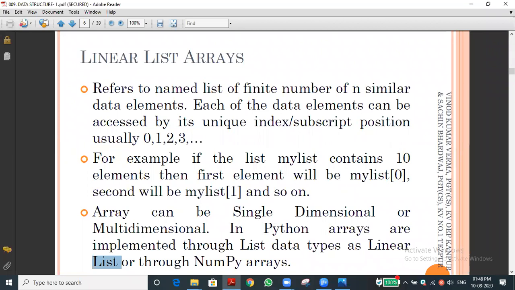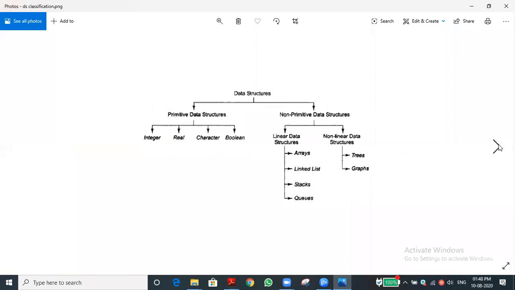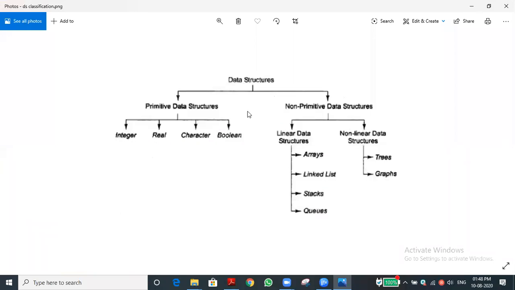Are you here? Once again, sir, I will show that. You can see this, this one only we will be discussing. Now I am talking about this recap. Non-primitive is classified into linear and non-linear. In linear data structure: arrays, linked list, stack, queue. I was expecting the word array, but so far you didn't say that. In the non-linear, we discuss trees and graphs.